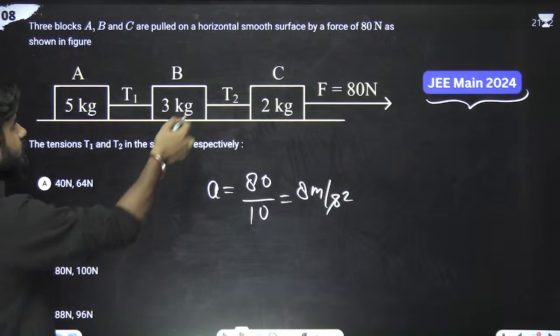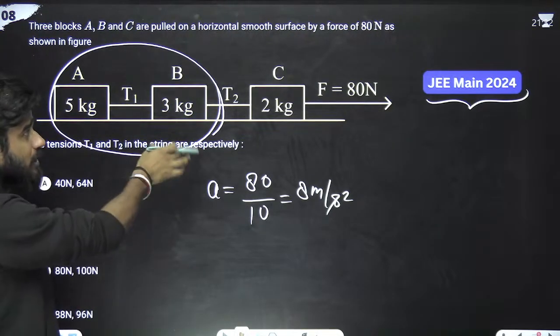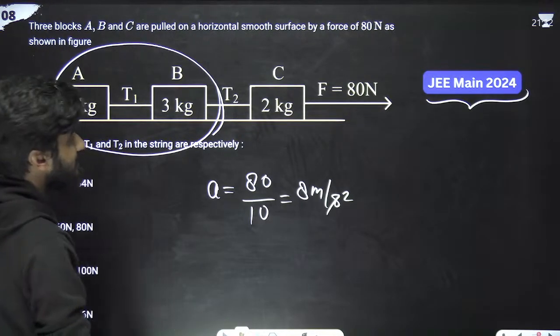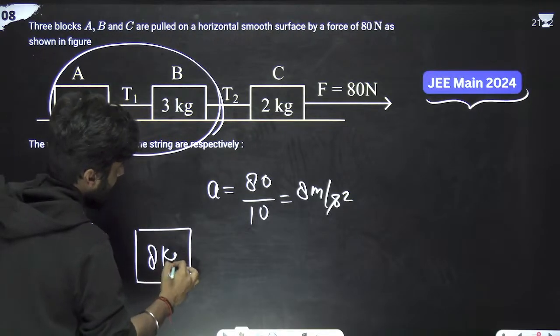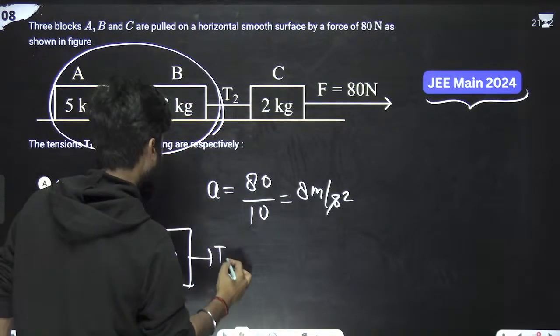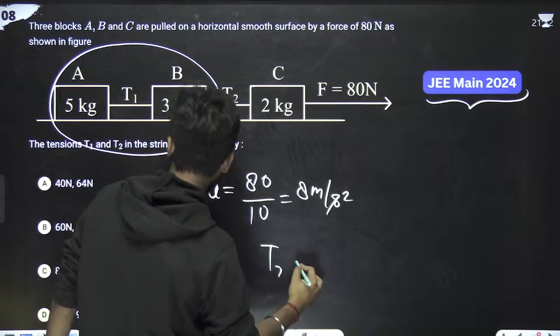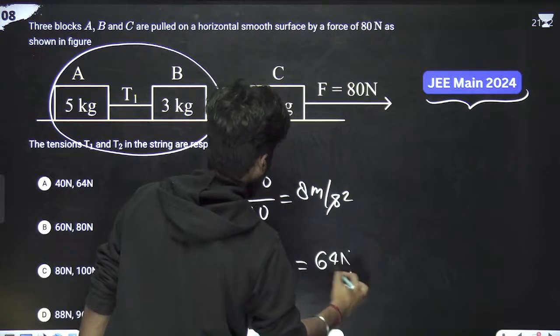First of all, look at this thing. It is being pulled by the tension T2 and the mass is 3. Sorry, mass is 8. So this is 8 kg. 5 plus 3, 8 kg, and pulling force is T2. And acceleration is 8 meters per second square. So T2 is mass into acceleration, means 8 into 8, 64 Newton. T2 is 64 Newton.